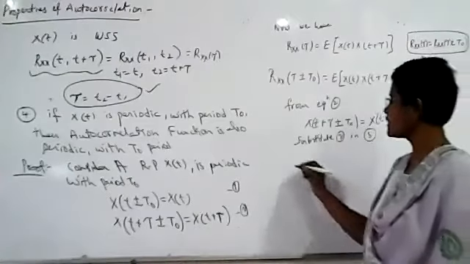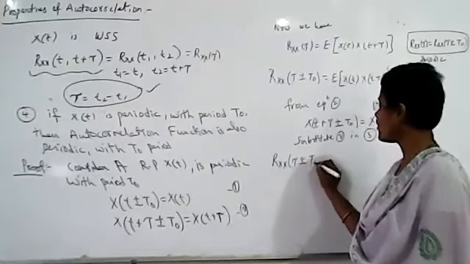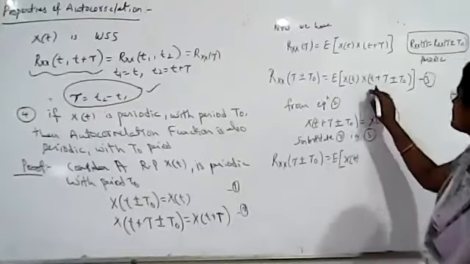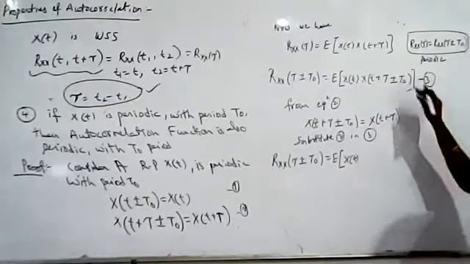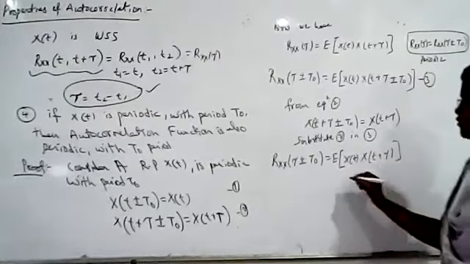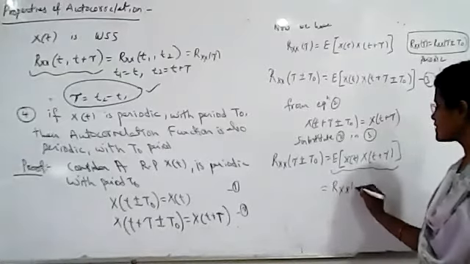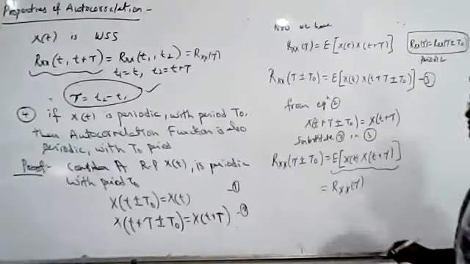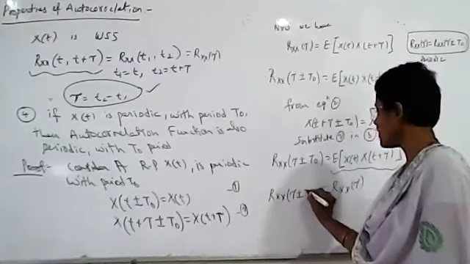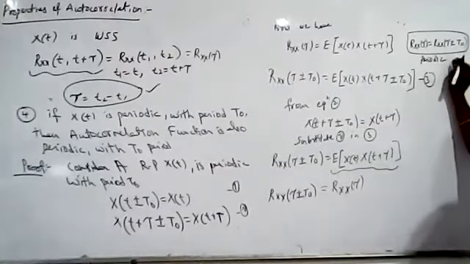If you substitute that in 3, what do we get? Rxx of tau plus or minus T naught will be equal to the expected value of x of t times x of t plus tau. Now, what is this formula? This is the formula of autocorrelation, the formula of Rxx of tau. So from this statement, we can say that Rxx of tau plus or minus T naught is equal to Rxx of tau. So this satisfies the condition for periodicity.